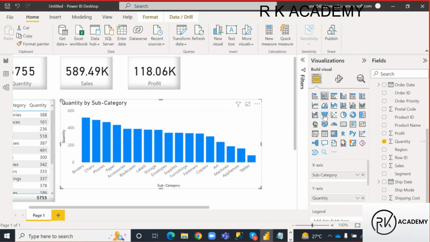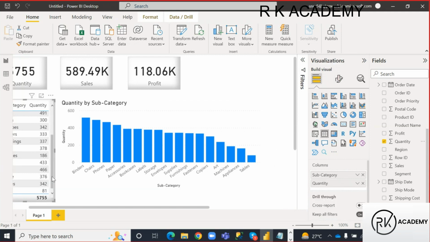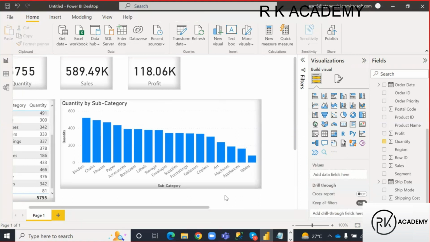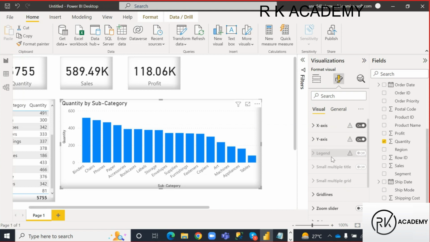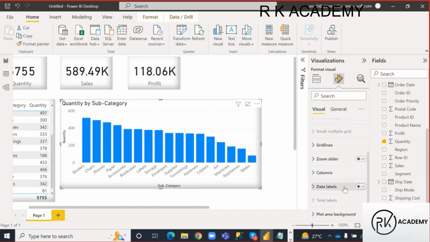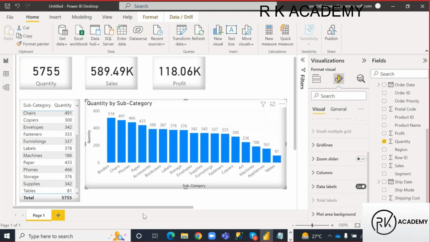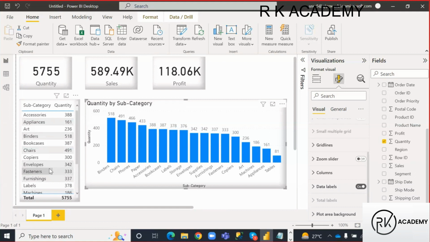Let me add data labels also. Let me format this visual like the previous one. Select the previous visual, copy format painter, apply to this visual. Border and shadow given, right? For each column I want to see the quantities information. So select that visual, go to the formatting options, and under formatting options switch on data labels, guys. I can see the data labels like this here. Is it clear, guys?